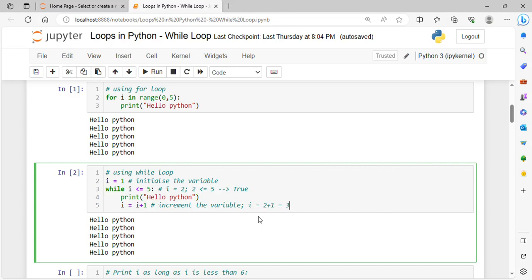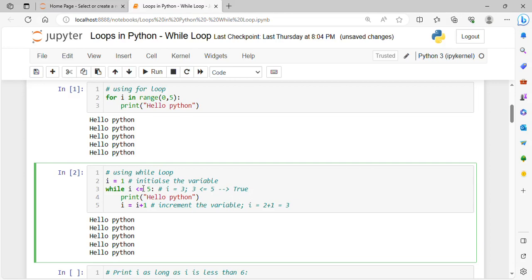Then again we'll go to the next iteration. I equals to 3. So this will become 3 less than equals to 5. This condition is actually true.